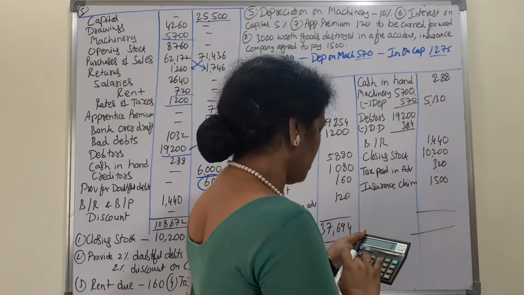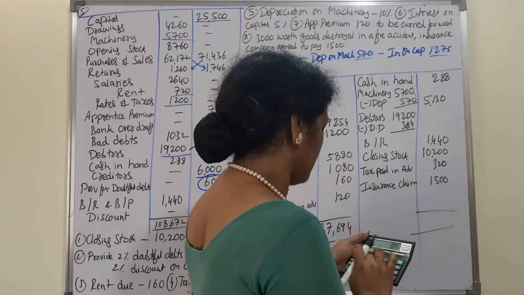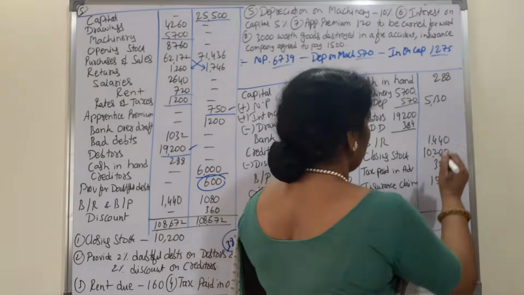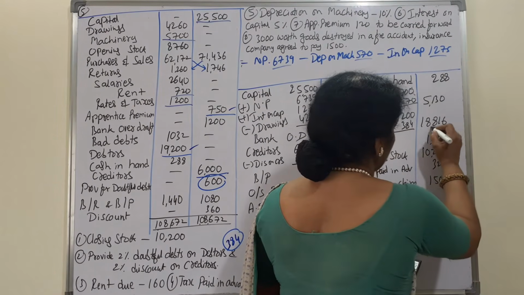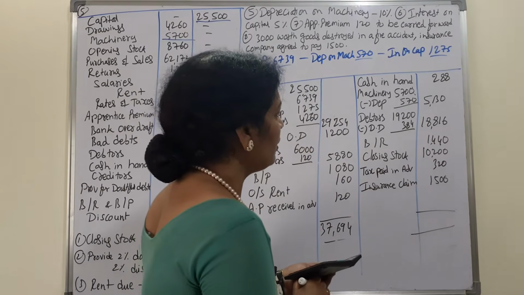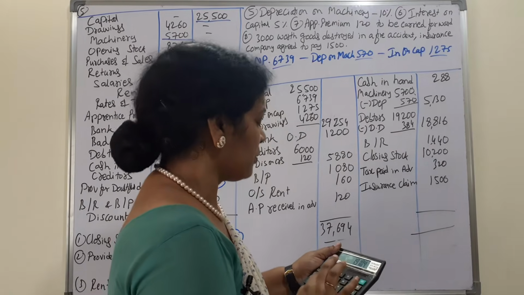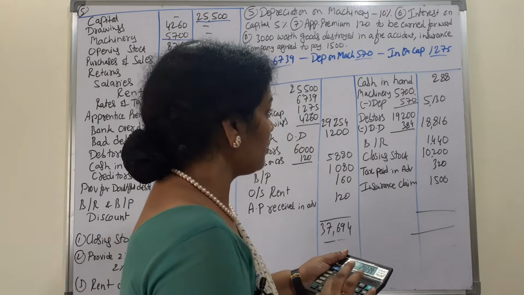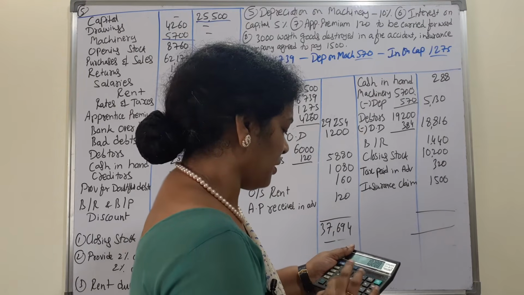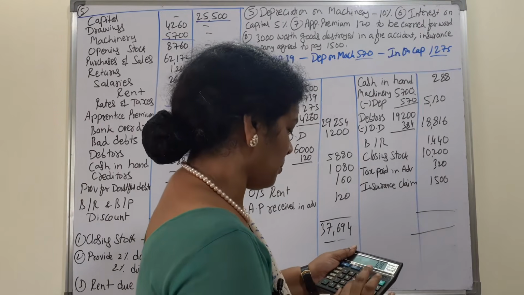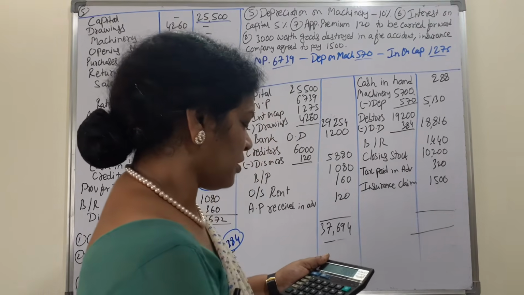Next, 19,200 minus 384, 18,816, and we will add all this. 18,816 plus 288 plus 5,130 plus 1,440 plus 10,200 plus 320 plus 1,500, 37,694 exactly.